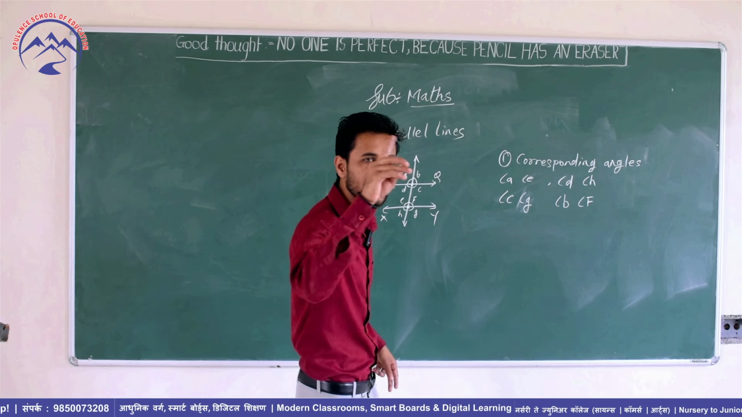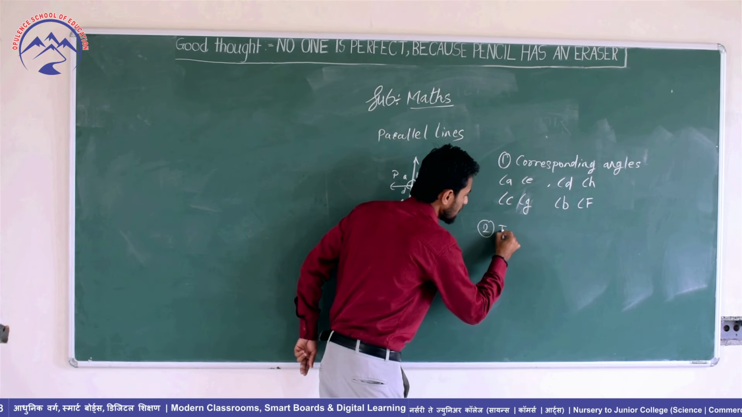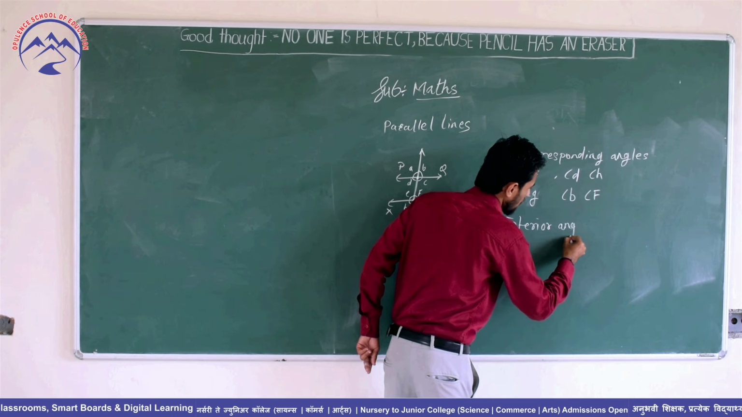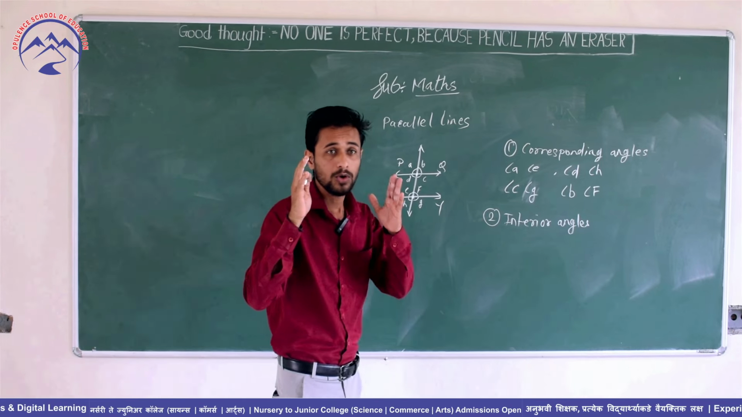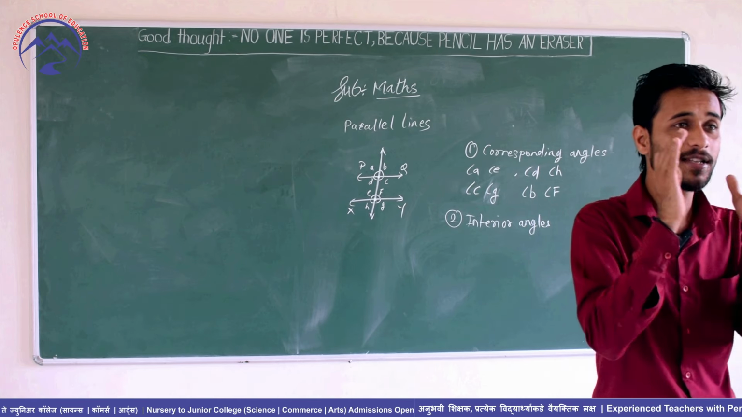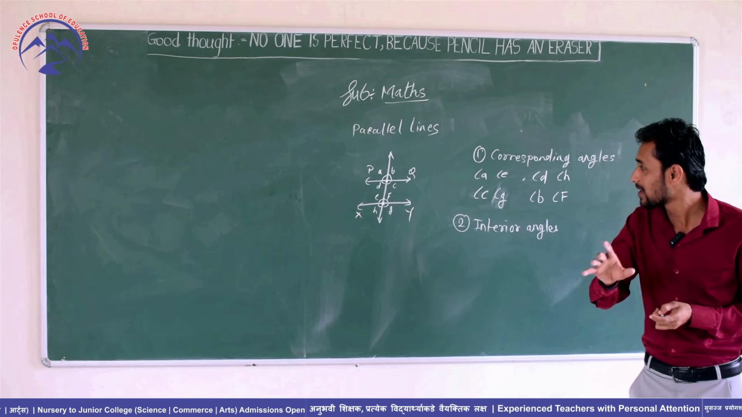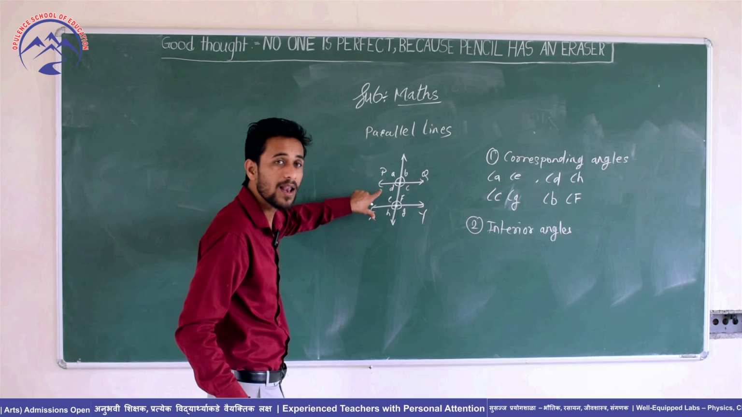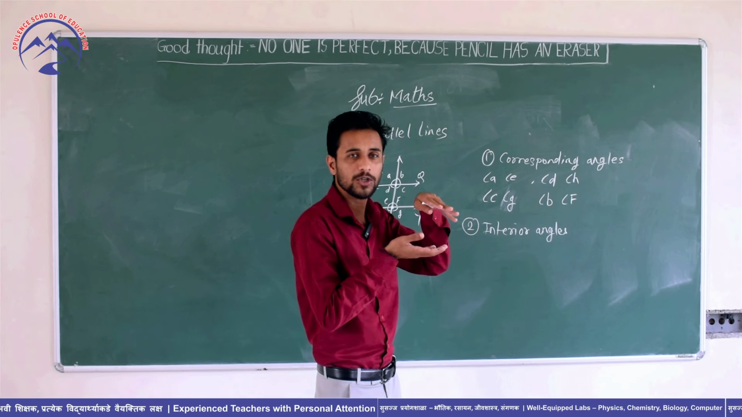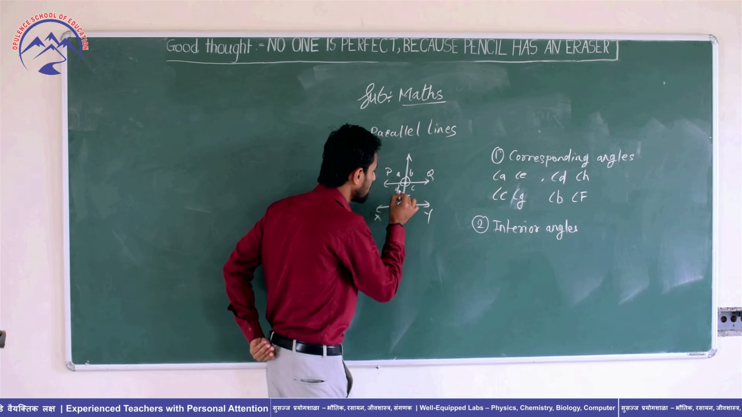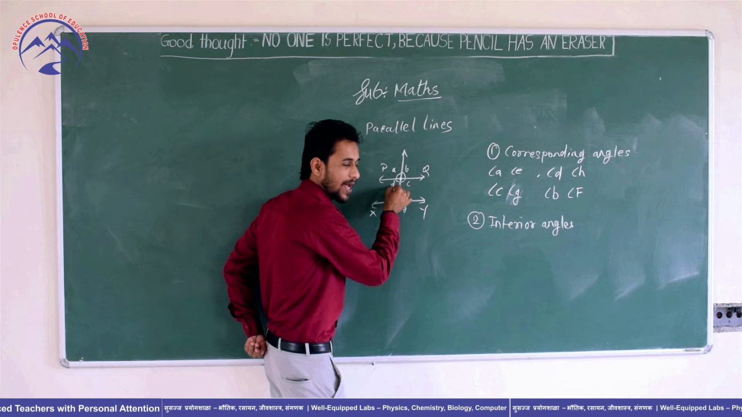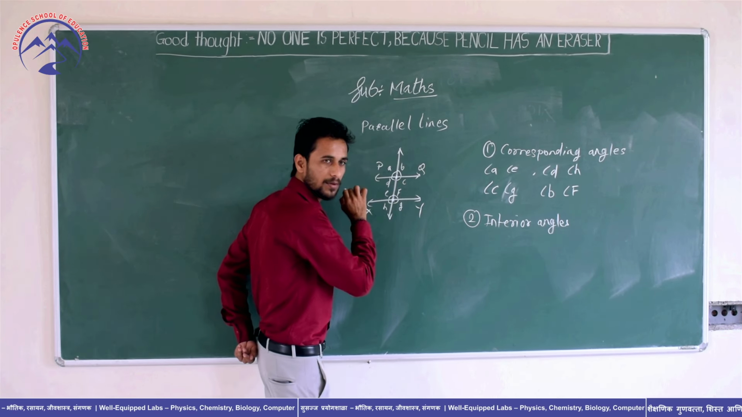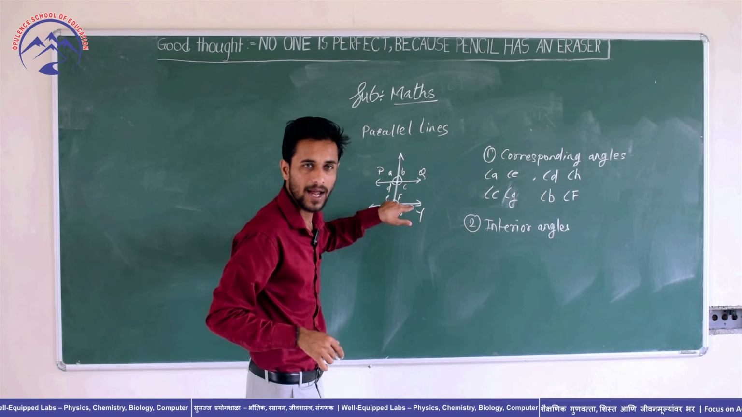The second type is interior angles. Now listen carefully. Interior angles are angles which are inside those parallel lines. So which angles are inside the parallel lines? Angle D, angle C. Okay, these are interior angles.